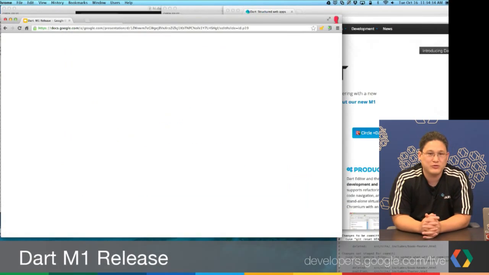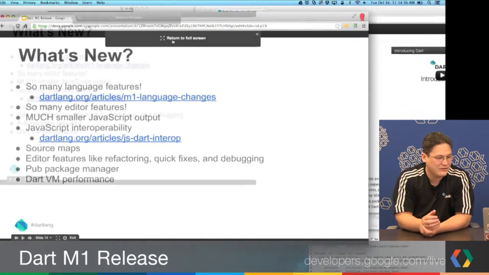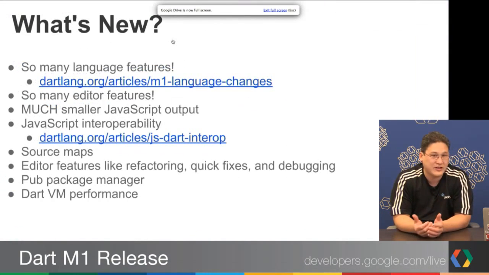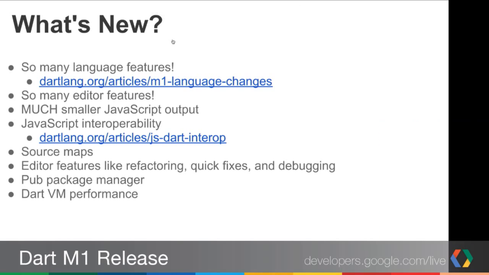I just want to point out that with the Dart VM, we're going to get all these additional benefits. We need to work in a multiple VM world, and Dart wants to push the web forward, so this is us pushing the web forward.